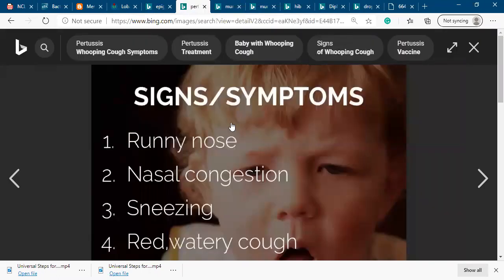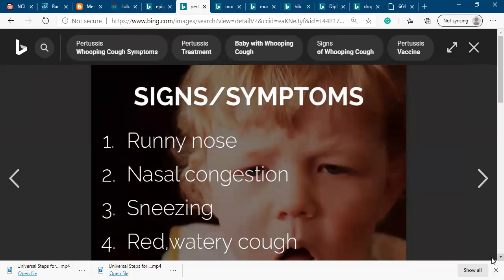Then pertussis. Pertussis, another name is whooping cough, right? Pertussis is a droplet. The signs and symptoms of pertussis are a runny nose, nasal congestion, sneezing, and red watery eyes and cough, right?